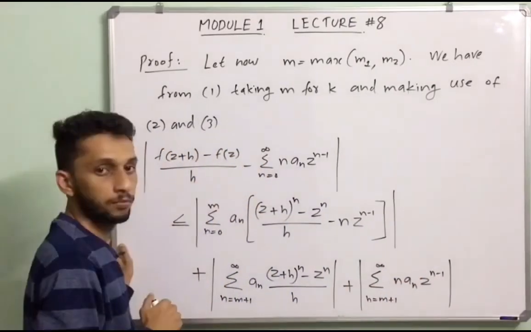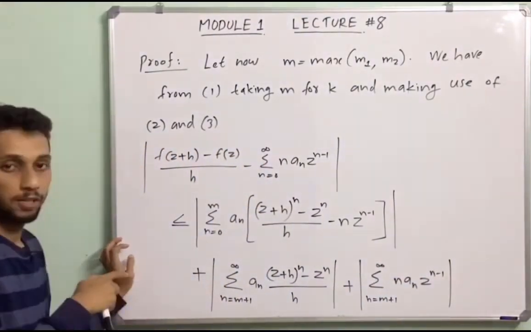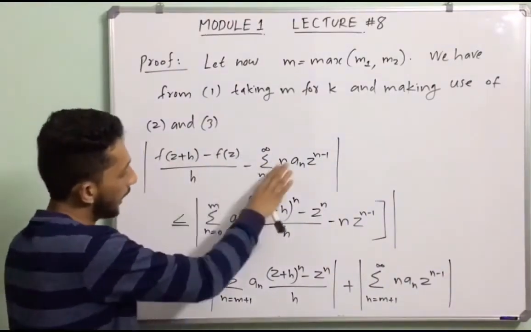Okay. Taking modulus on both sides of equation number 1, we obtain an inequality like this.